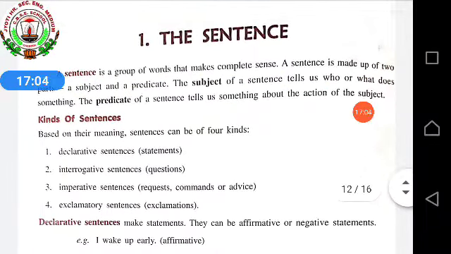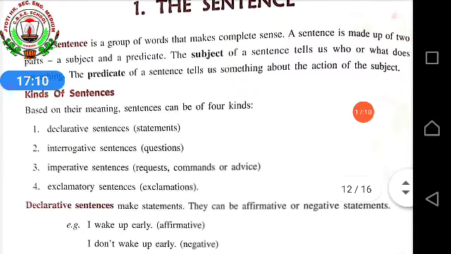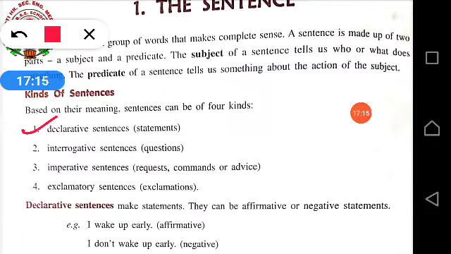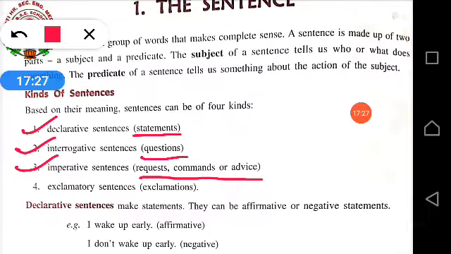Then, kinds of sentences. I have already explained to you that based on the meaning, sentences can be of four kinds. Number one, declarative sentence, which means statements. Interrogative sentences, questions. Imperative sentence, request, command or advice. Order also can come over there. Exclamatory sentence, exclamations, feeling. Okay?